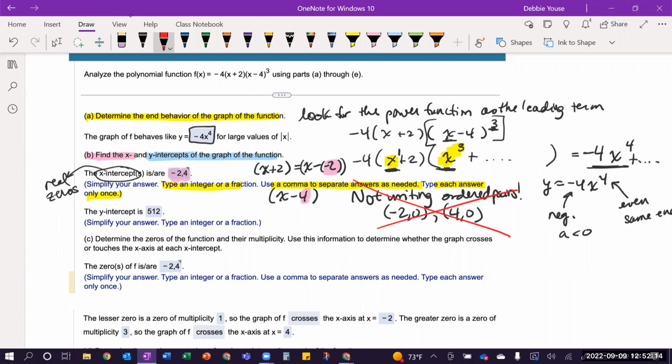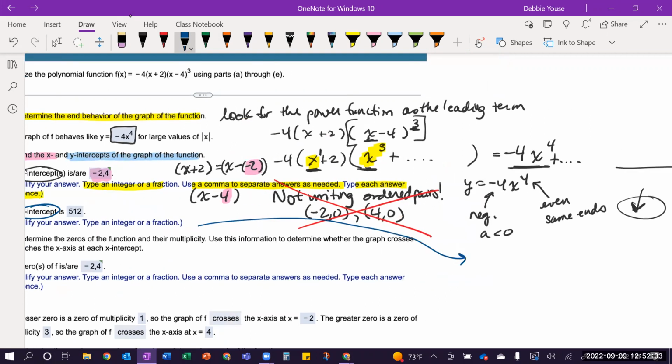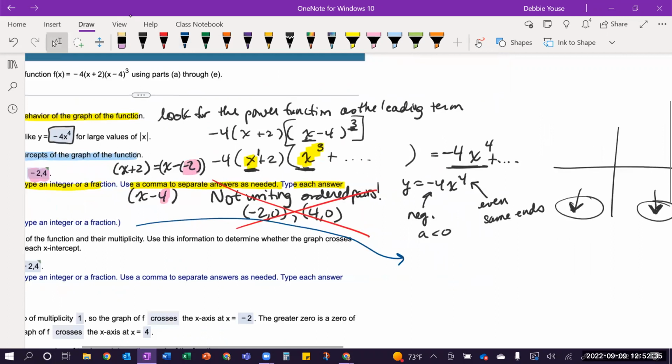Okay, and then I can find the y-intercept. So for the y-intercept, we have to think, okay, how do I find that? Well, this goes back to pre-algebra. When you have a y-intercept, the x value is always 0. So for the y-intercept, I'm going to do that over here where I have some more room, is find f of 0